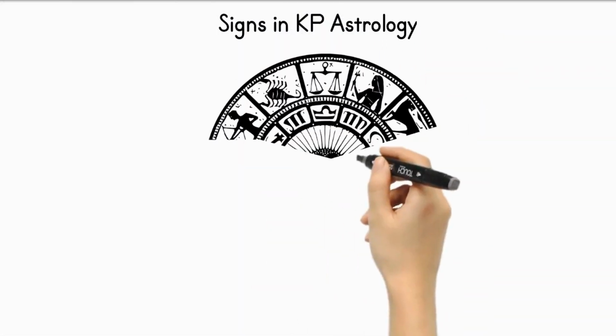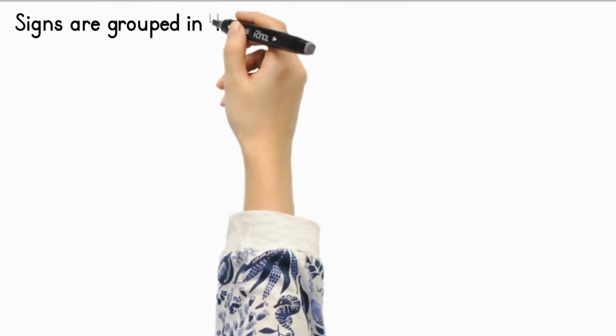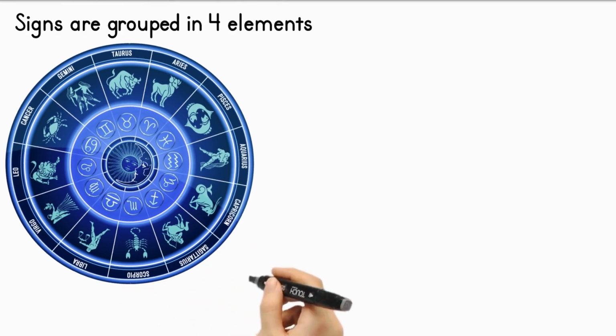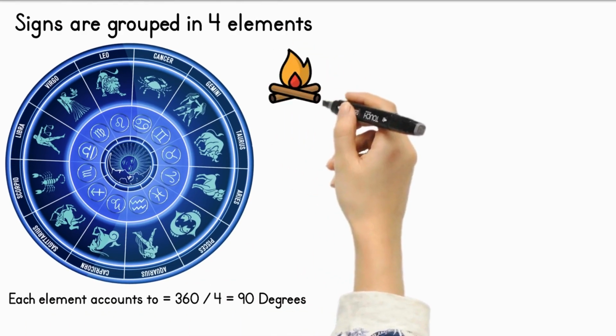The zodiac spans 360 degrees and is divided into 12 signs. These signs are grouped into 4 elements, with each element covering 90 degrees. The signs of each element are as follows.